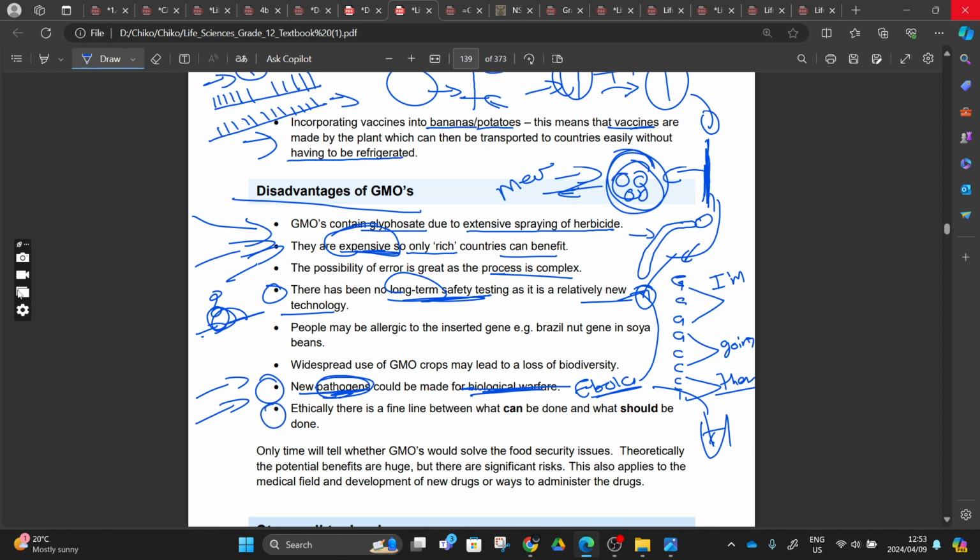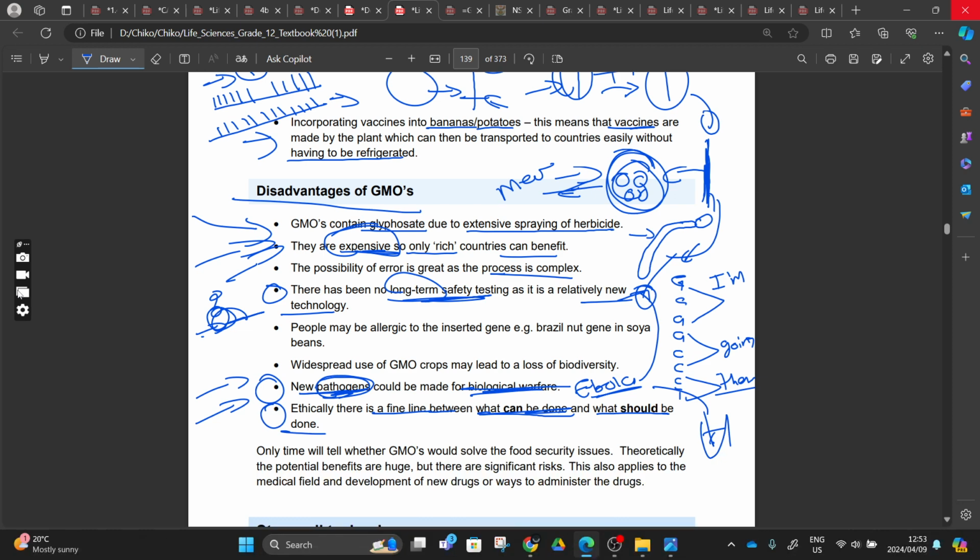Hence, they say that ethically there is a fine line between what can be done and what should be done. So here they're saying, what can we do, and what should we do. For example, you can incorporate this gene, or you can cut a gene of a human cell with this recombinant technology. But do you understand the consequences?